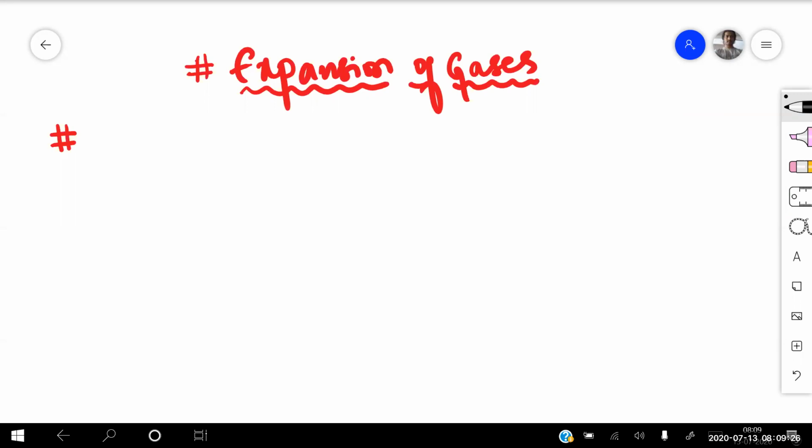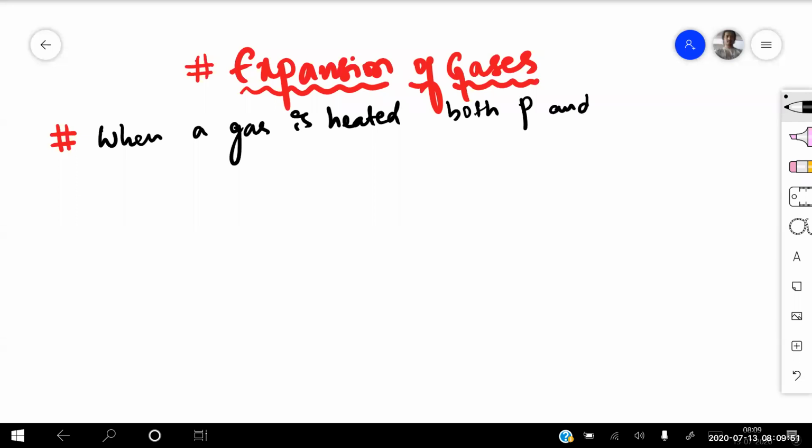See here, whenever a gas is being heated, we know that there will be a change in both pressure and volume. So first point I'm writing here: when a gas is heated, both pressure and volume change. Clear, beta? When a gas is heated, both pressure and volume will change.